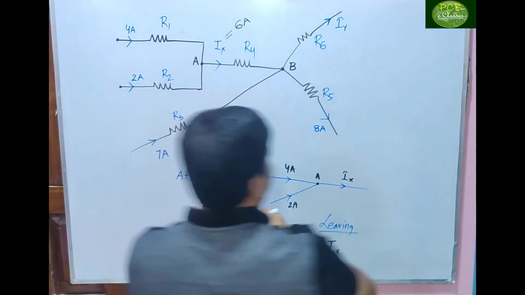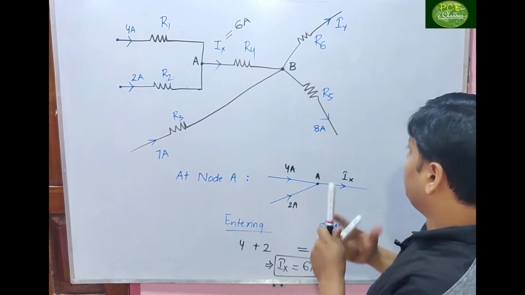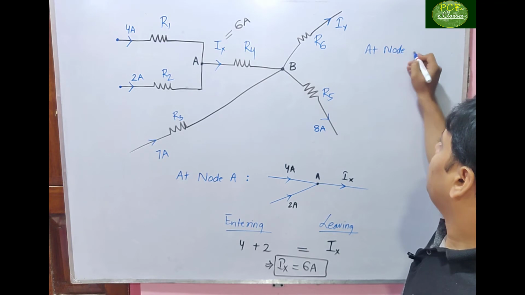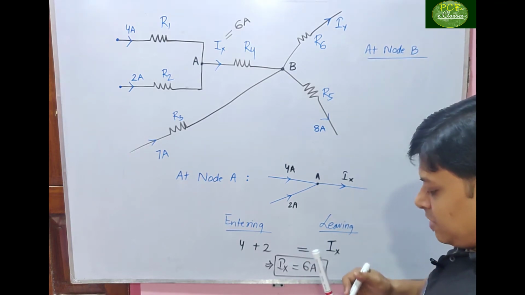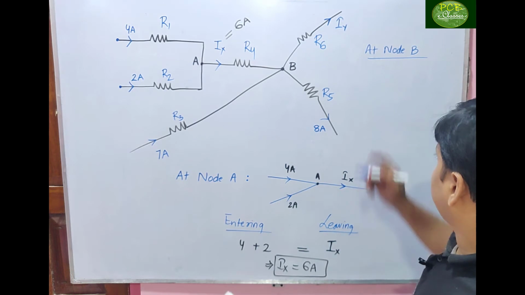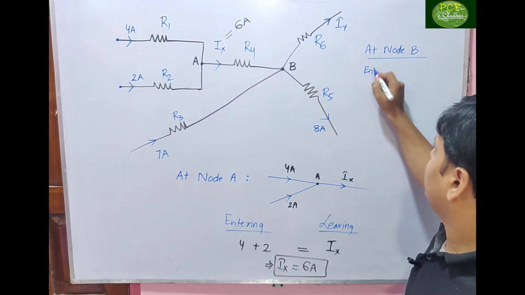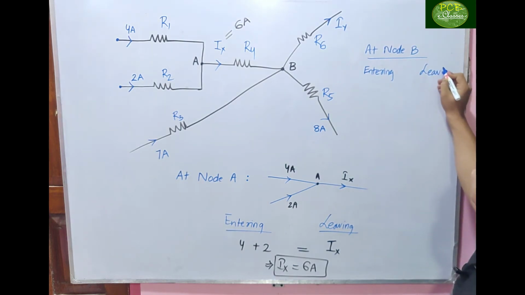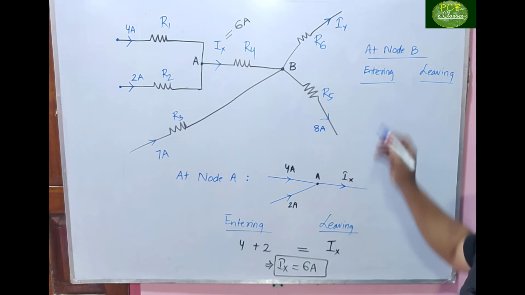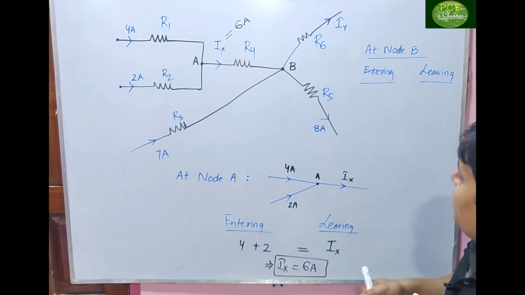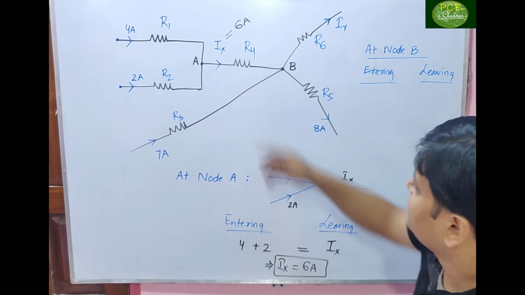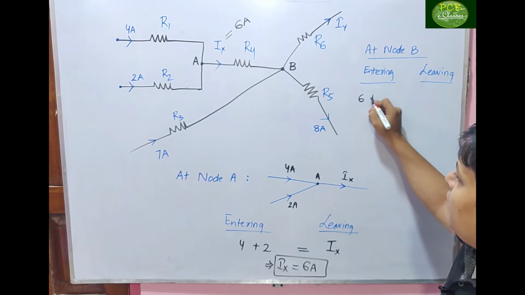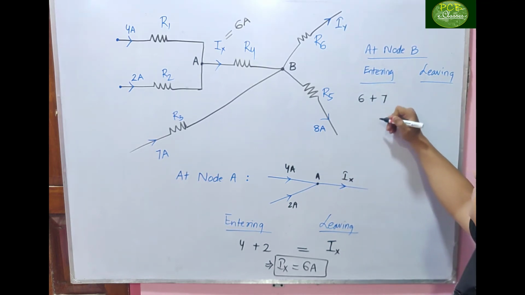Now we come to node B. At node B the same thing applies: entering and leaving should be the same. What is entering here? 6 ampere is entering, another entering is 7 ampere.